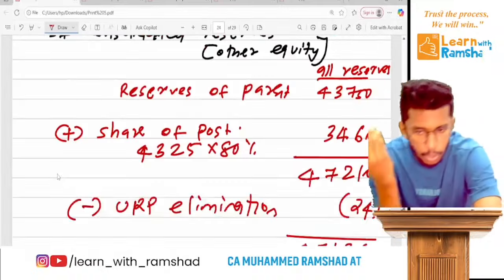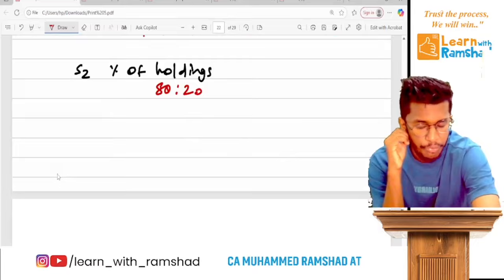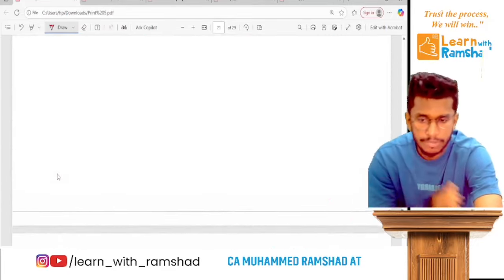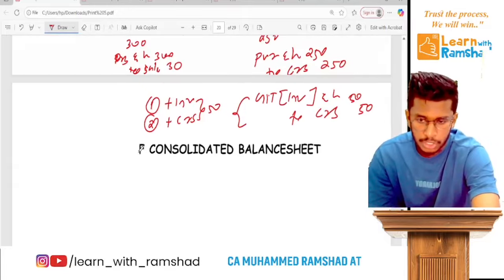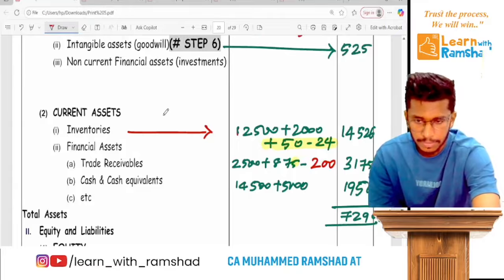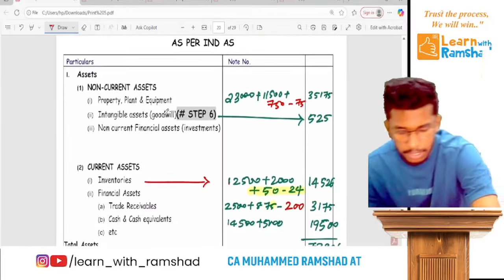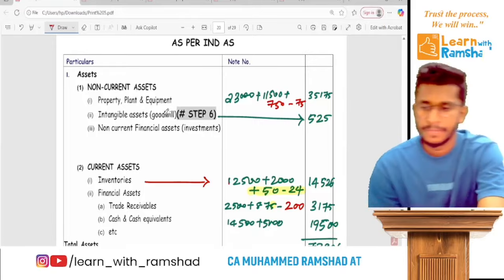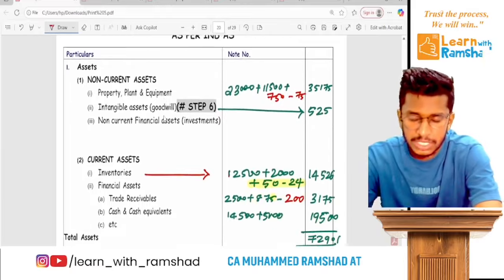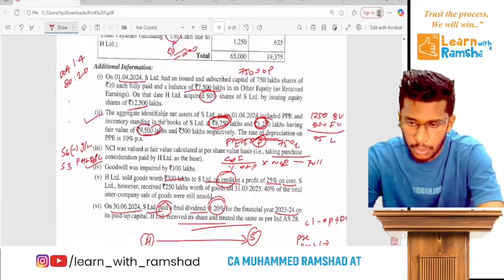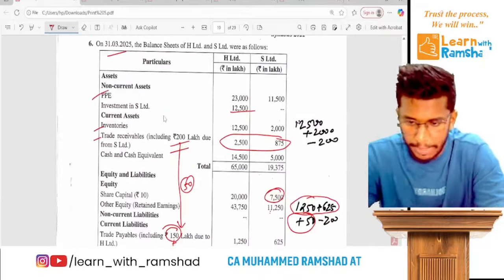So now we go through the working. What you have to do is write the formats first, the balance sheet format. So you write all this. Ready? So you do the basic structure.